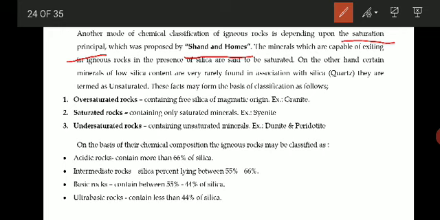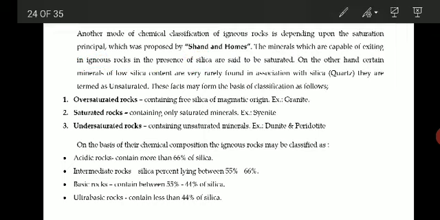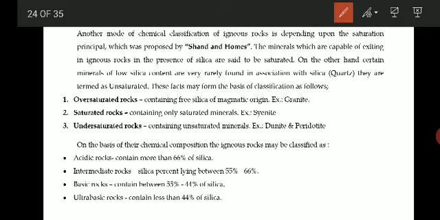CIPW classification was based on the set of standard minerals called norm, but this classification proposed by Shand and Holmes is based on the saturation principle. The minerals which are capable of existing in igneous rock in the presence of silica are said to be saturated. Means what? The minerals which are capable of existing in the presence of silica are called saturated minerals.